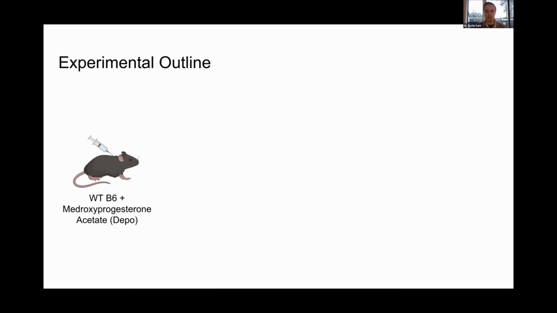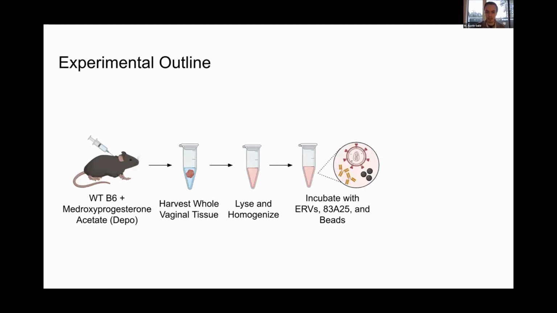So to do this, I used wild type B6 mice pre-treated with medroxyprogesterone acetate, or Depo, which is just a chemical that syncs the mice's estrous cycles together. After several days, I harvested whole vaginal tissue, then lysed and homogenized the tissue and incubated it with these infectious ERVs from the TLR7 knockout mice, the 83A25 envelope antibody, and then magnetic beads. So then I ran this co-IP eluate on a gel and then just stained with Coomassie blue.